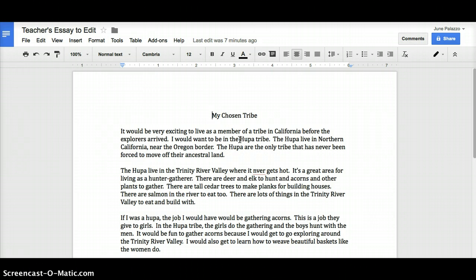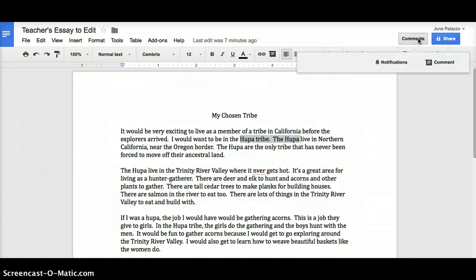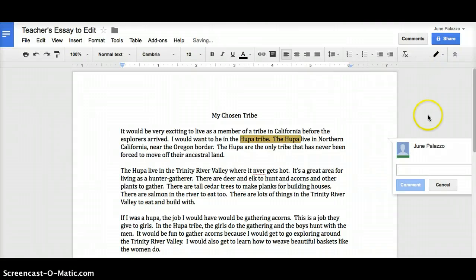So we are going to highlight this because that's what we're going to comment on. We're going to highlight the area that we want to comment on. And I want to comment on the part that says Hoopa tribe, the Hoopa. Then I will go up to my comments and it's going to say open comment thread. So I click on it and I'm not going to pick notifications. I'm going to pick add a comment. Click on that. And now I have this box down here and I can write my comment in this box.